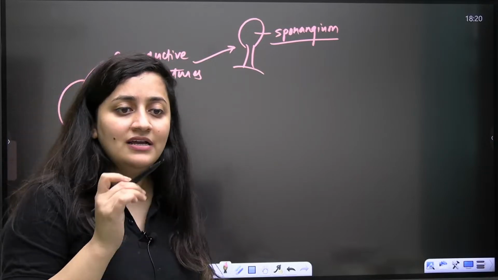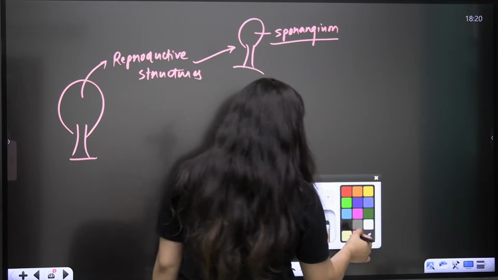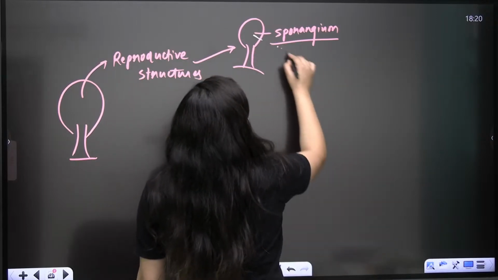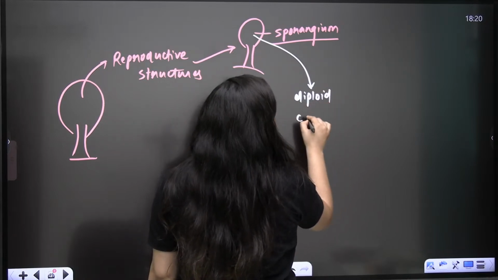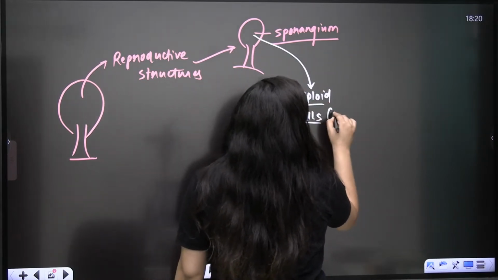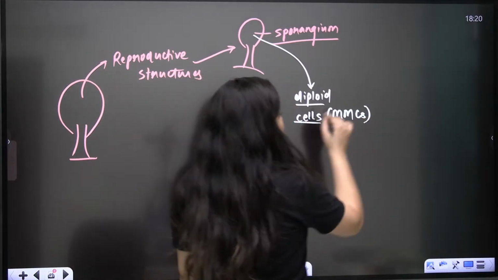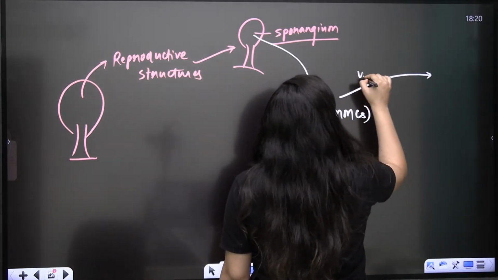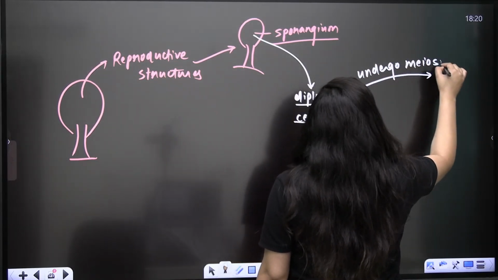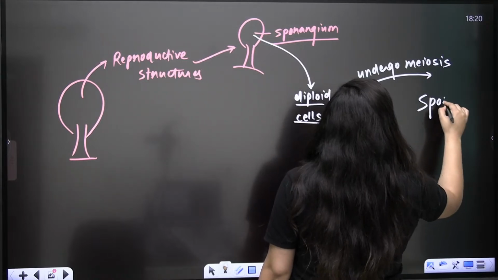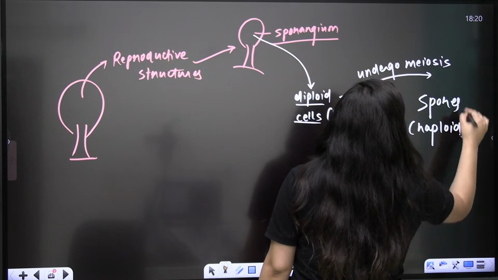I'm not telling you it in detail. That will be sporangium. Now in this sporangium there will be some diploid cells, MMCs: megaspore mother cell, microspore mother cell. These diploid cells will undergo meiosis. So they will form spores, haploid spores.